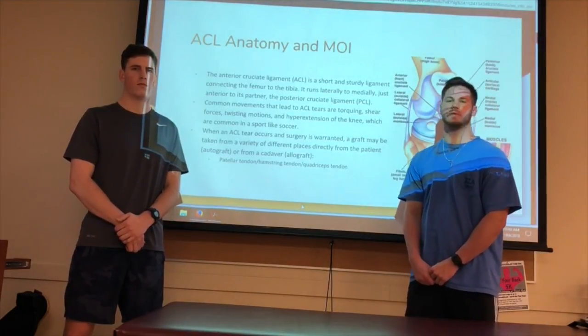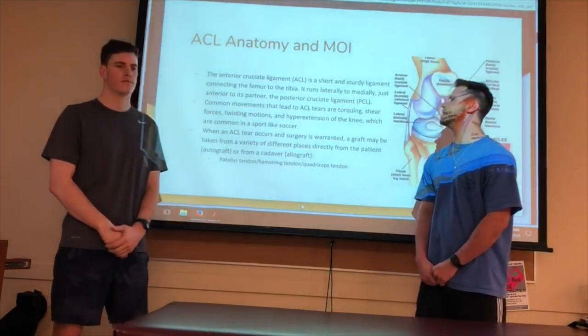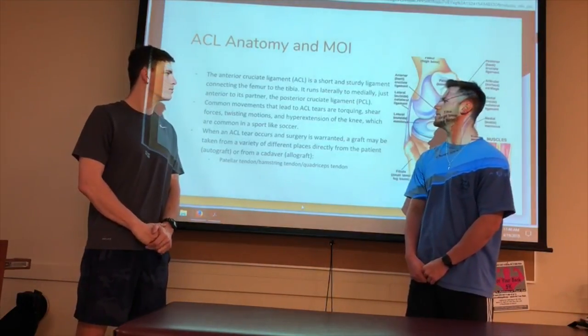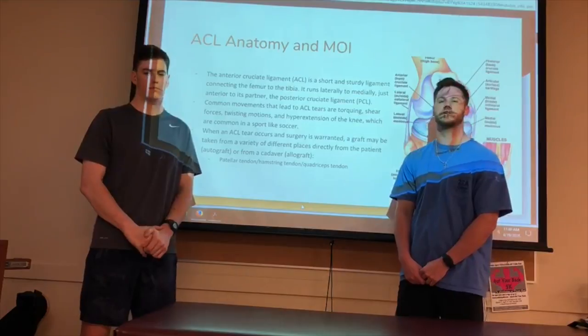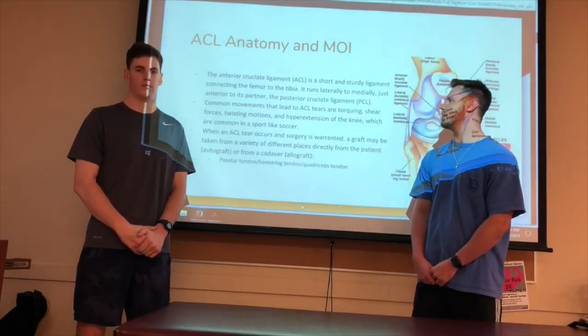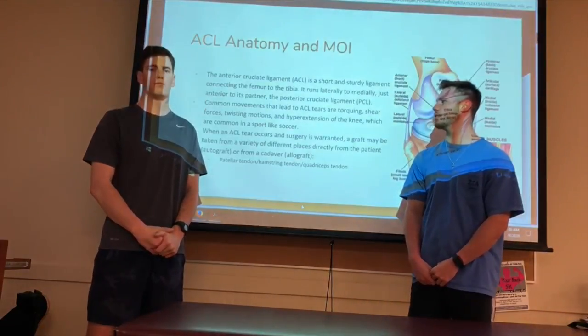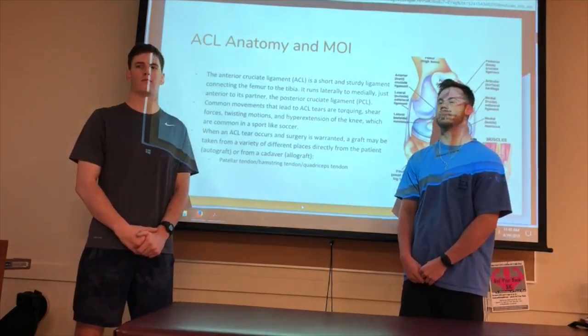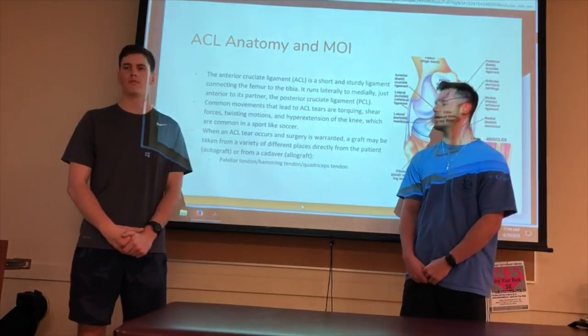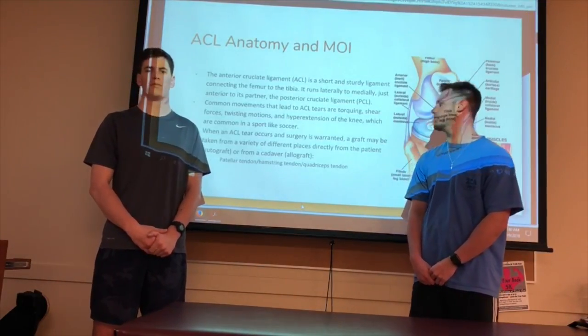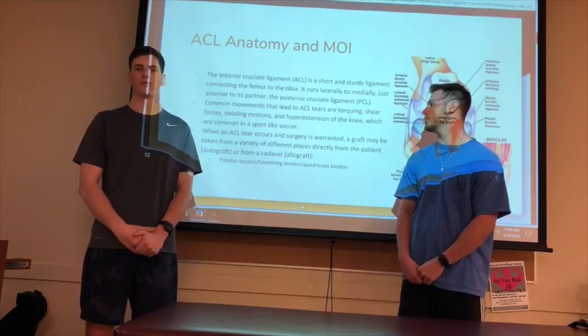The anterior cruciate ligament, or ACL, is a short and sturdy ligament connecting the femur to the tibia. It runs laterally to medially, just anterior to its partner, the posterior cruciate ligament, or PCL. Common movements that lead to ACL tears are torquing, shear forces, twisting motion, and hyperextension of the knee, which are very common in a sport like soccer, with the rapid movement and a lot of excessive running and sprinting.